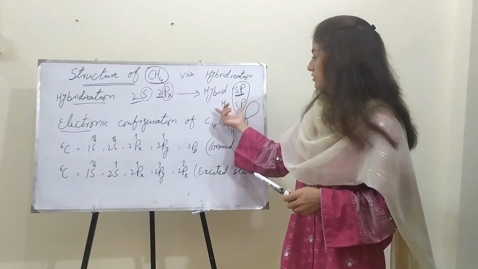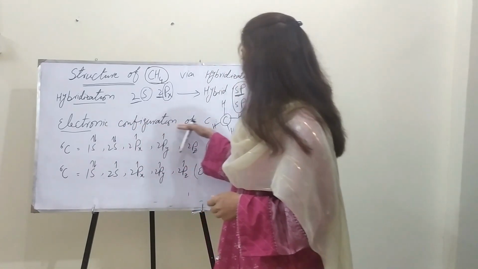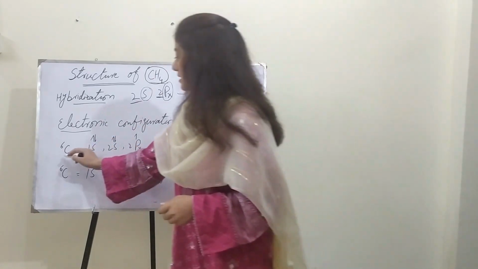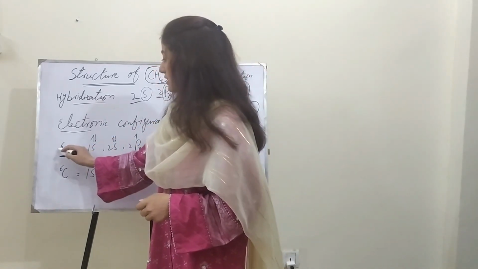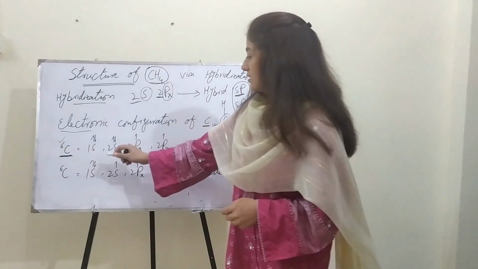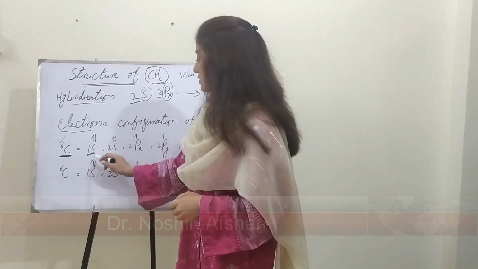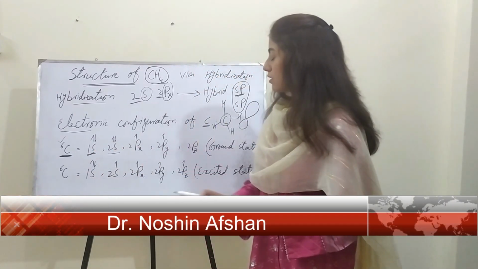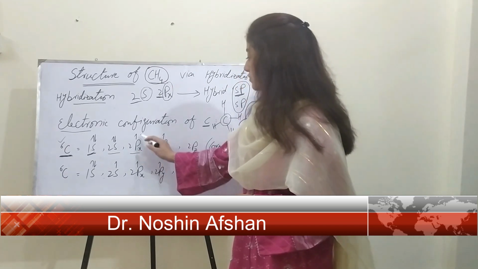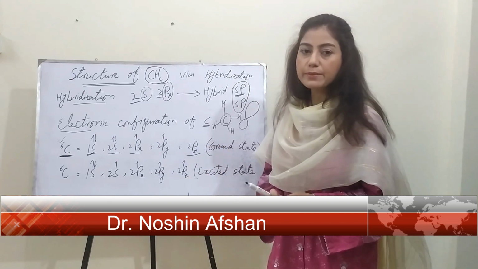The atomic number of carbon is 6; the 1s orbital is filled with 2 electrons, then 2 electrons are in 2s orbital, then 2px with 1 electron, 2py has 1 electron, and 2pz is empty.